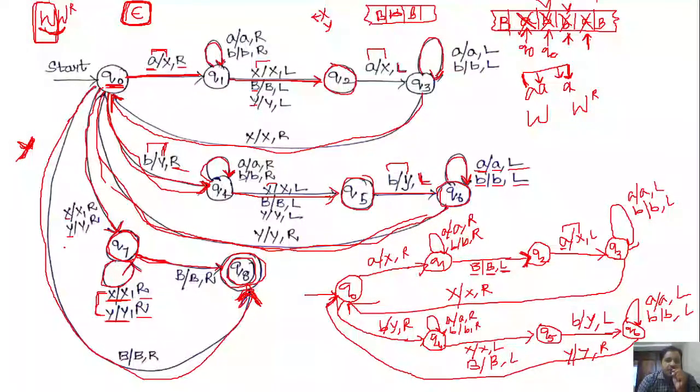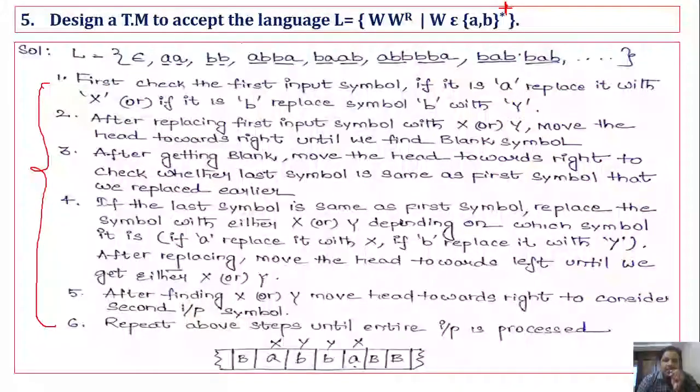If w belongs to the positive closure of the set a comma b, you are not going to have the transition from q0 to q8. So just observe this change. Before constructing the Turing machine for this w power r, carefully examine what property is given here, whether w belongs to the positive closure of the set a comma b or the Kleene closure of the set a comma b.